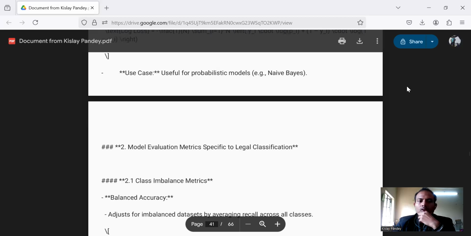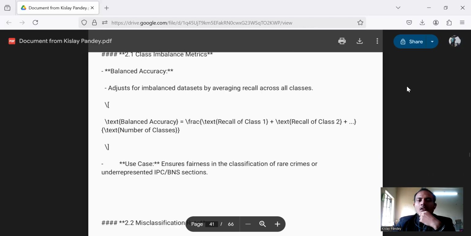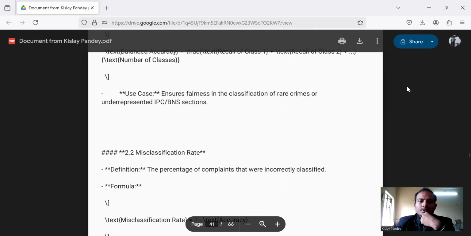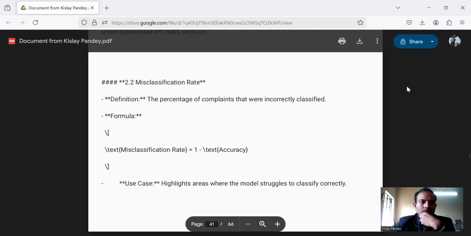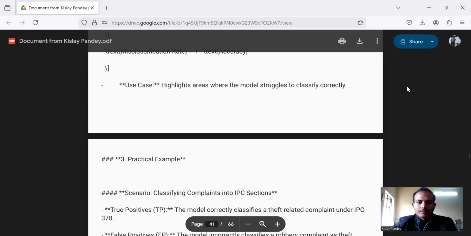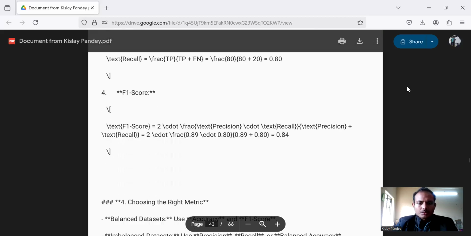Now, model evaluation metrics specific to legal classification. Class imbalance metrics: balanced accuracy adjusts for imbalanced data sets by averaging recall across all classes. Its use case is to ensure fairness in the classification of rare crimes or underrepresented IPC and BNS sections. Misclassification rate is the percentage of complaints that have been incorrectly classified. Precision, recall, and F1 score we have already discussed.